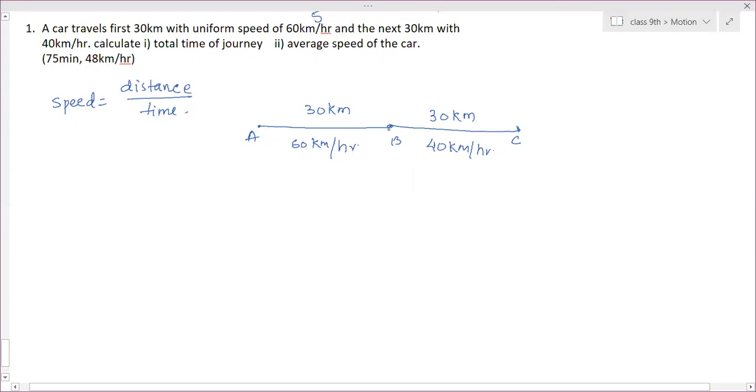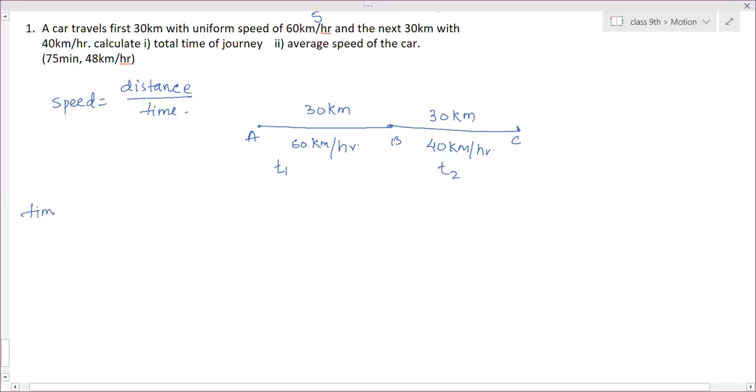That means the time taken to move from A to B and from B to C are different from each other, right? To find the average speed, we have to calculate the time period in both conditions separately. So we will consider T1 the time taken from A to B, and from B to C we will take time T2.